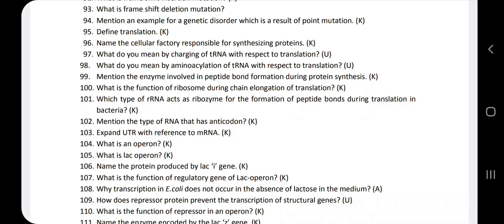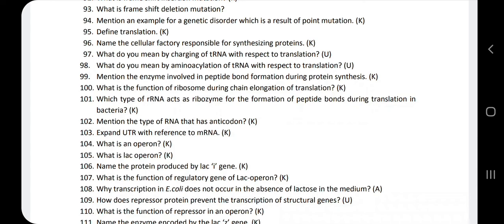Next, 106th question, name the protein produced by LAC-I gene. The protein which is produced by LAC-I gene is repressor protein. So here the LAC-I gene is the regulator gene, so it is going to produce the protein called repressor protein.